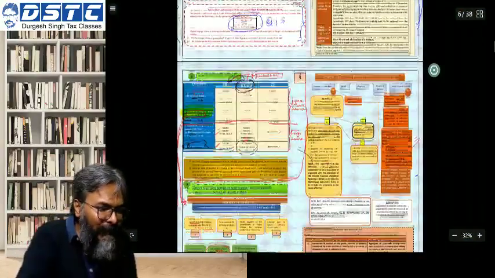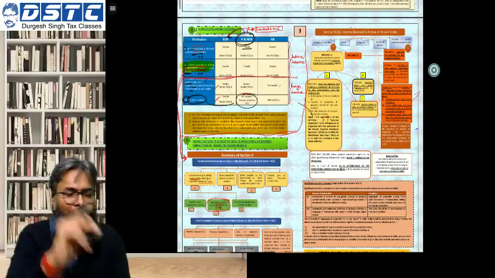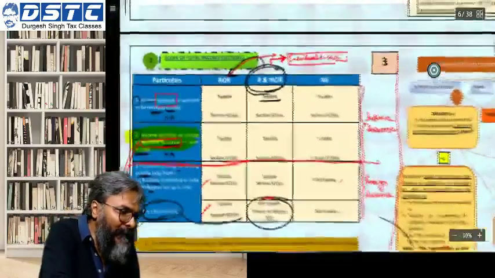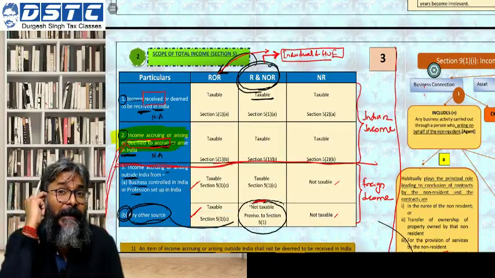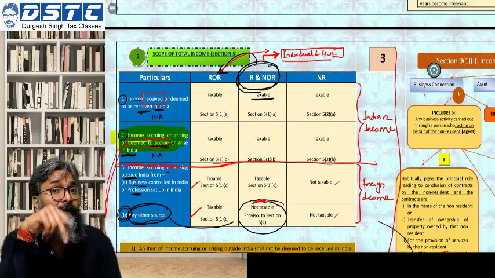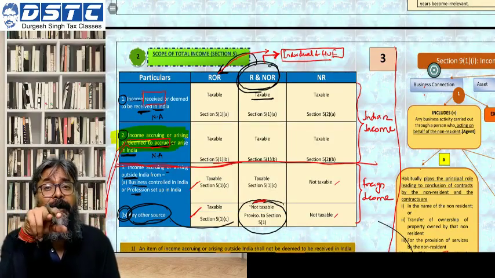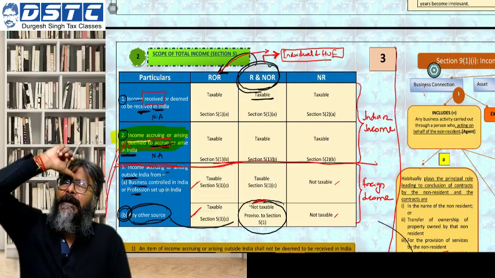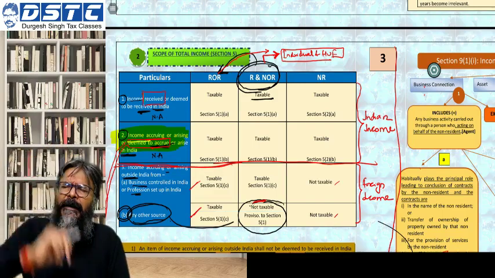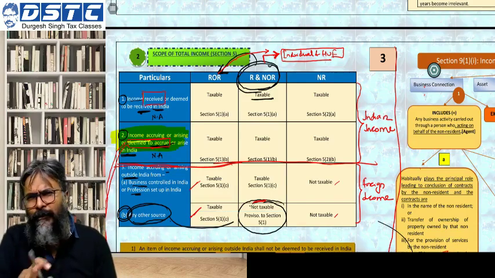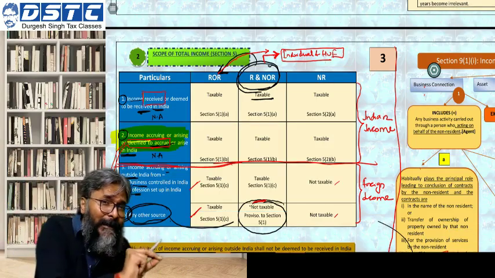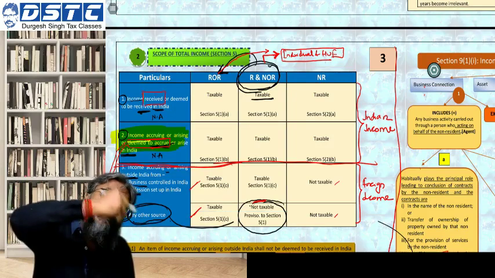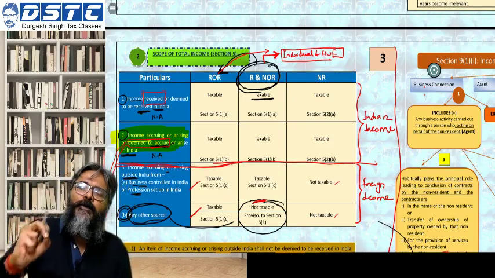So students, this is the reason why this will be an Indian income. So will this be an Indian income? And the answer is yes, it will be an Indian income. Why do I say it is an Indian income? Because just now I told you, as far as Indian income is concerned, one of the two should be satisfied. Either that income should have been received in India, but in my example you are telling your tenant that the rent should be directly credited to the Citibank account outside India. So therefore the income is received outside India, fine. But the fact that it is arising from a property which is situated in India, this income will be considered to have accrued in India.